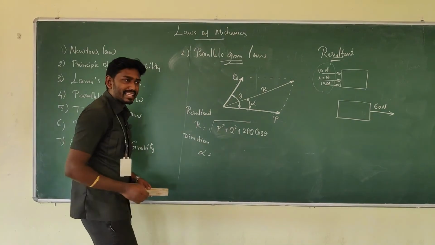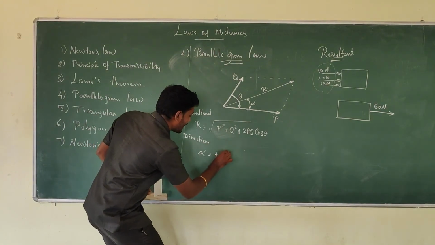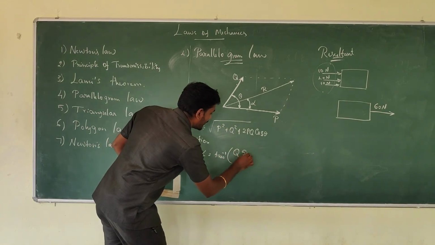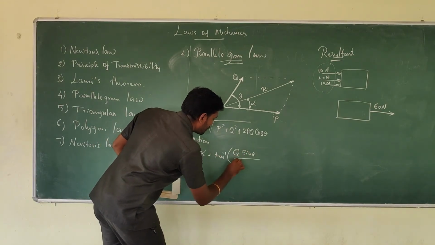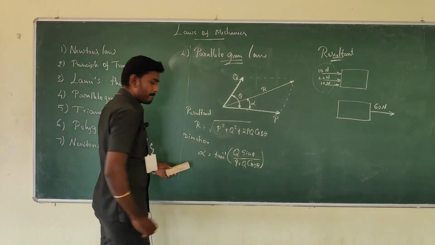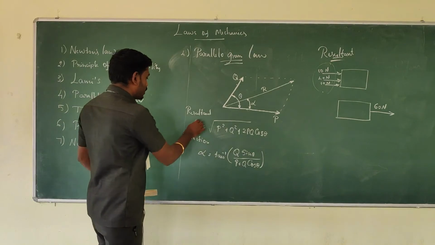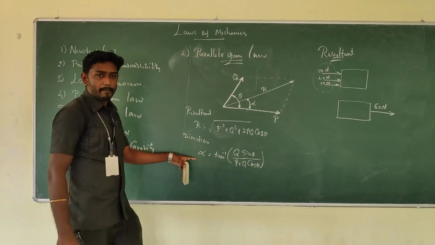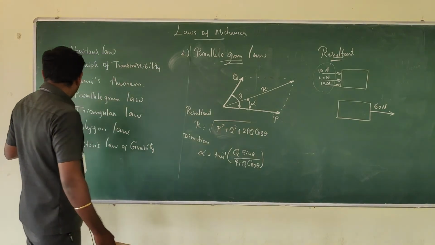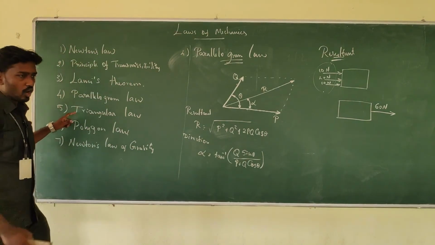That alpha can be calculated by the formula tan inverse of Q sin theta divided by P plus Q cos theta. Okay. So this is for the resultant and this is for alpha. Then let's move to the next one, triangular law.